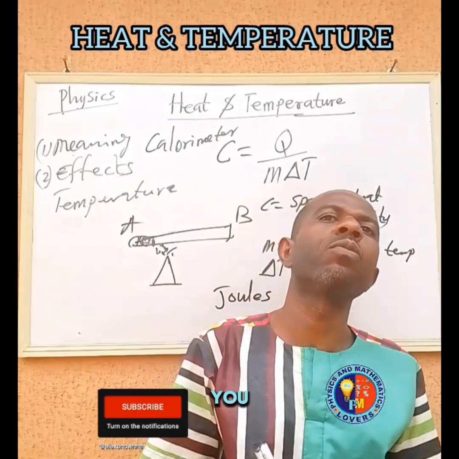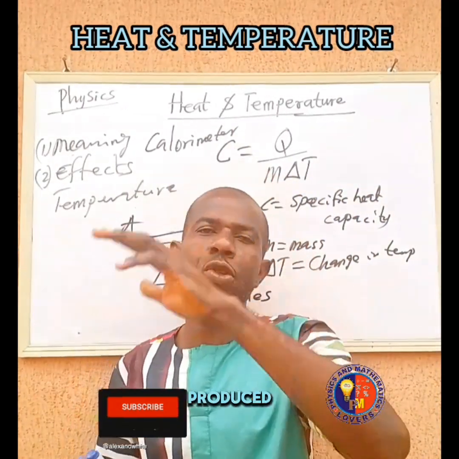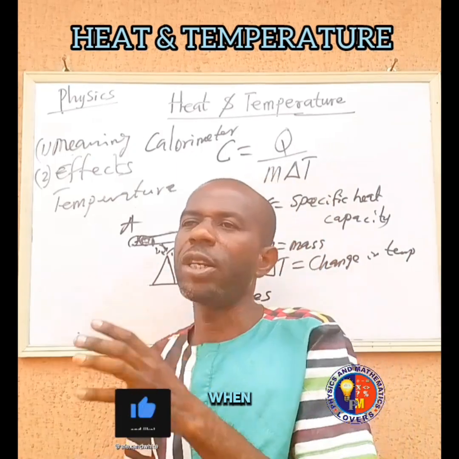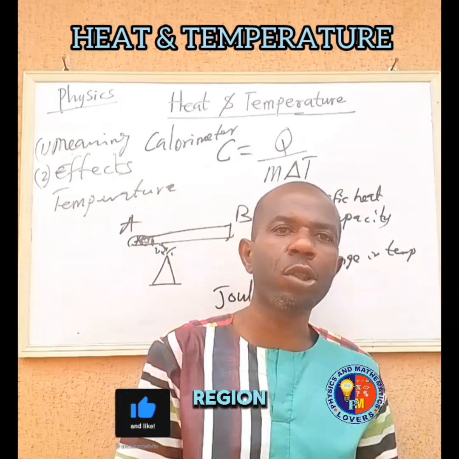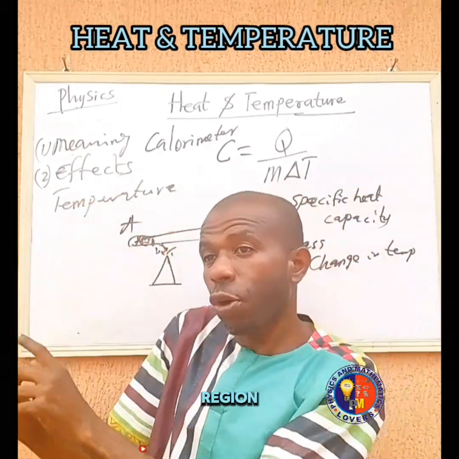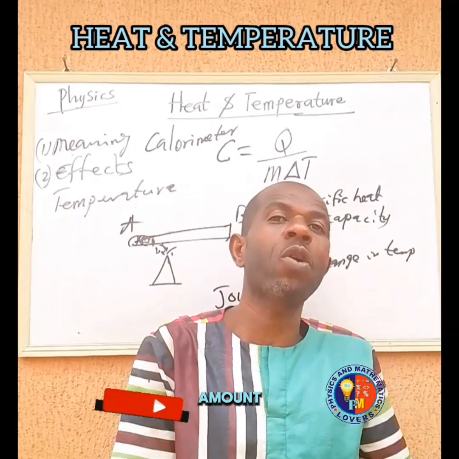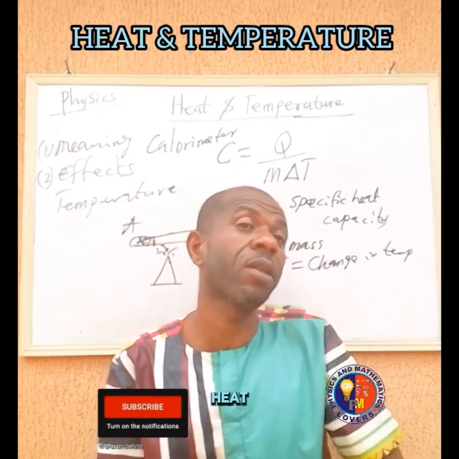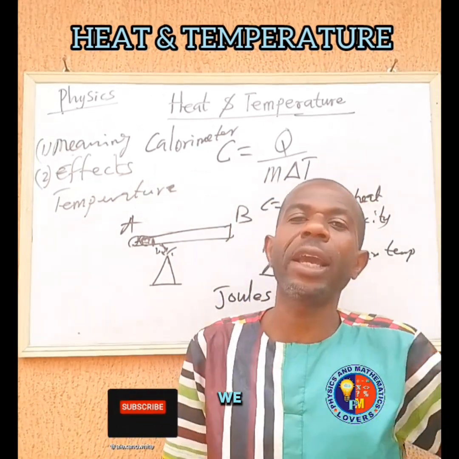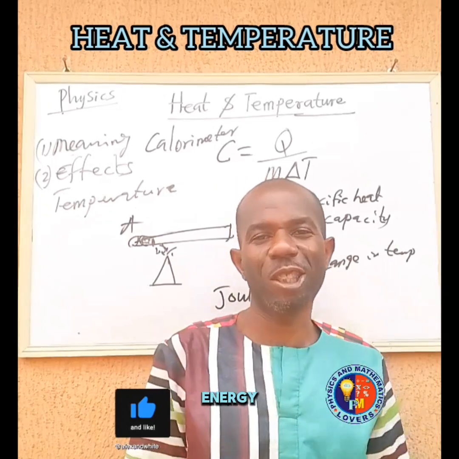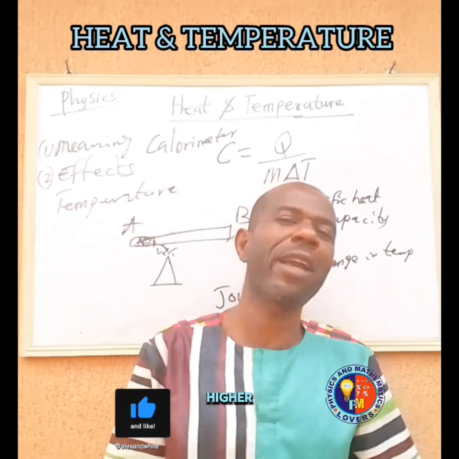Now, heat that is produced in a surrounding, when it moves from the hotter region to a colder region, the hotter region will lose some amount of heat, and the body that is close to it, which is colder, will gain that much energy from the region of higher concentration.